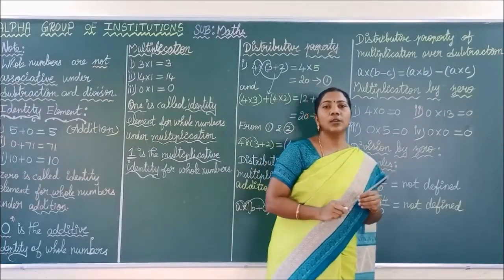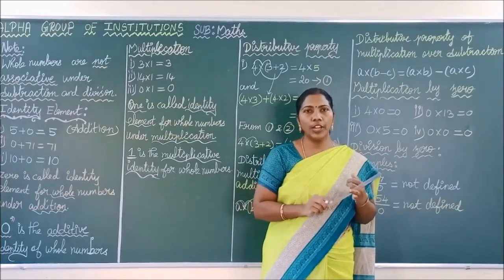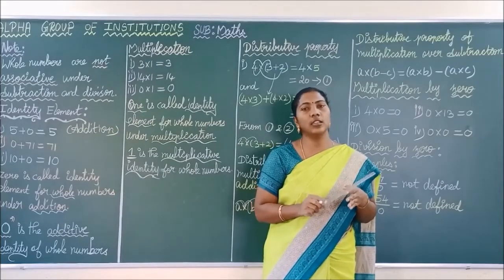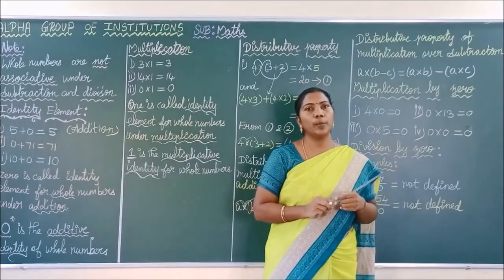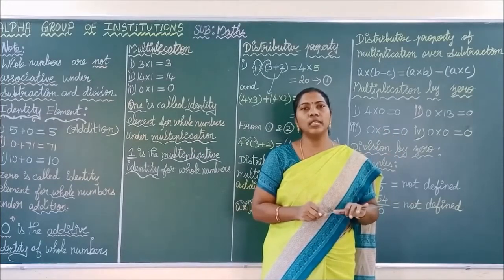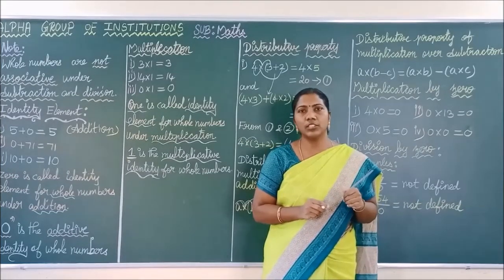So far, what are the properties we have seen? Closure property, commutative property, associative property, identity element, and then distributive property. These are the properties we have seen for whole numbers for the operations addition, subtraction, multiplication and division.